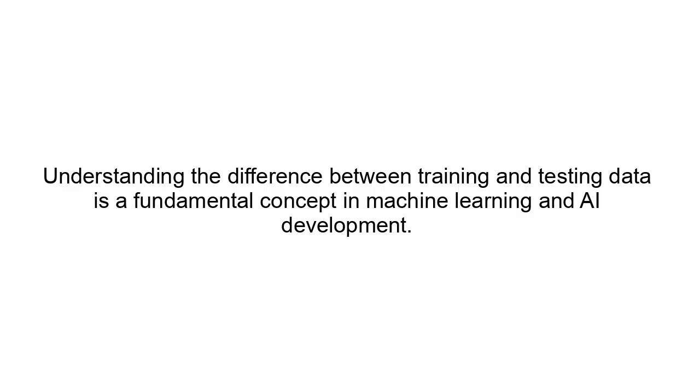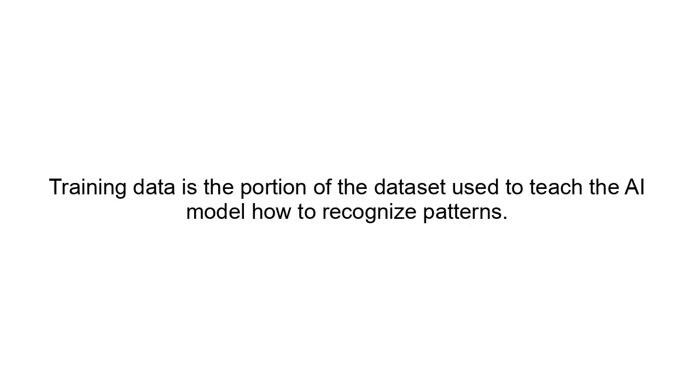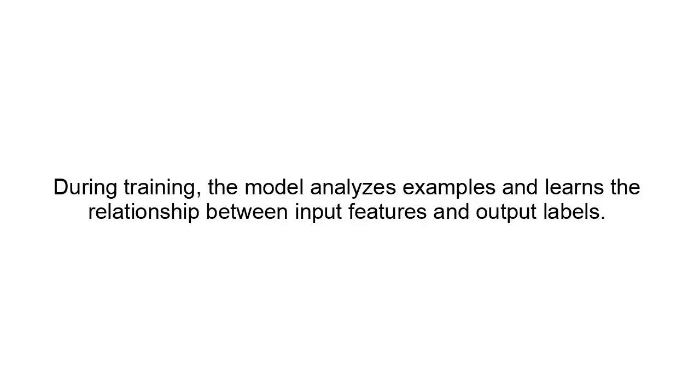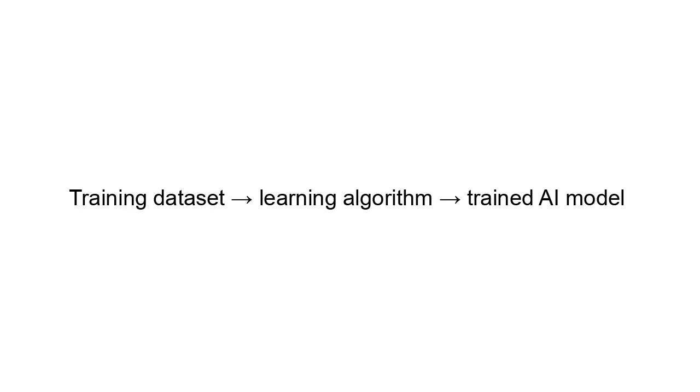What is training data? Training data is the portion of the dataset used to teach the AI model how to recognize patterns. During training, the model analyzes examples and learns the relationship between input features and output labels. In simple words, training data equals data used to teach the AI model. Example concept: training dataset, learning algorithm, trained AI model. The more relevant training data a model has, the better it can learn patterns.